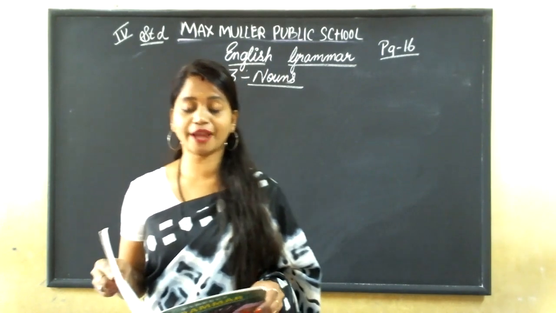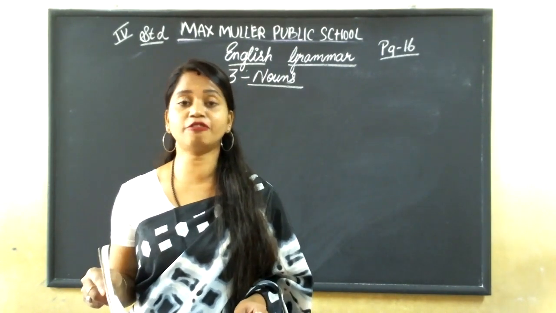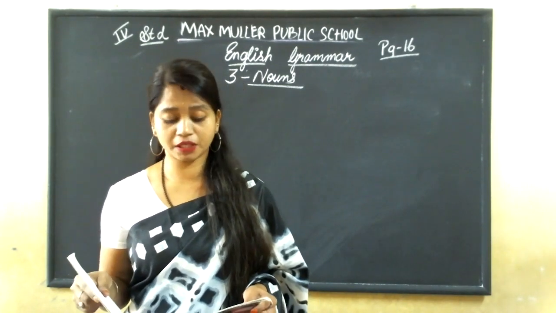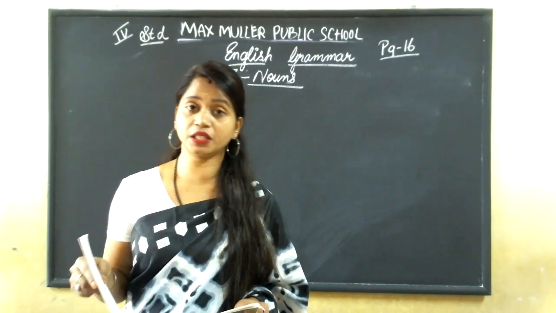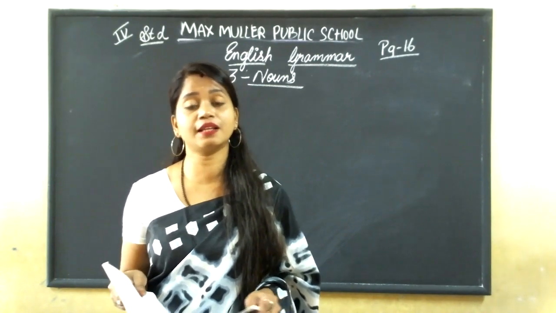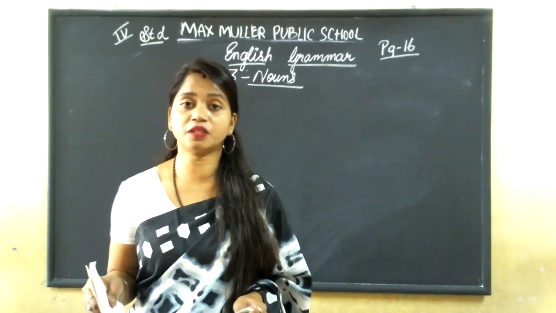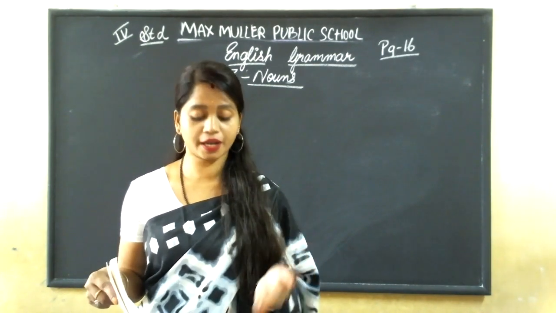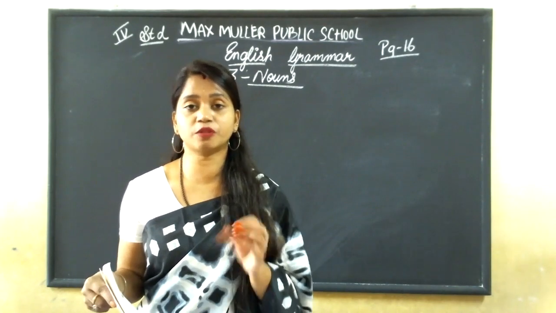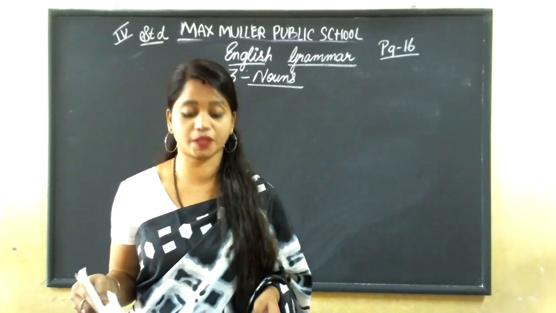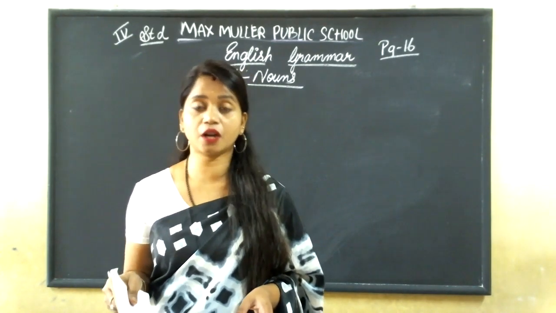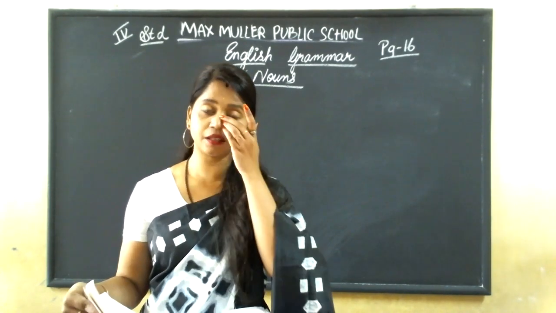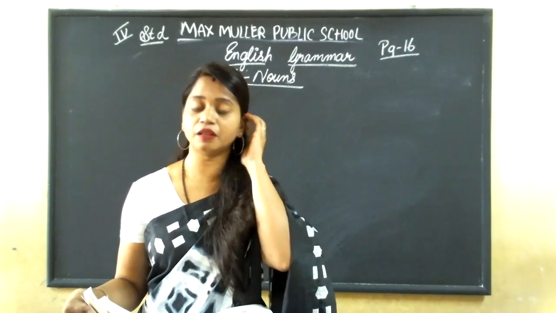See, nouns are of 5 types. Which are those? Proper nouns, common noun, collective noun, material noun and abstract noun. These are the 5 kinds of nouns here. Nouns means the naming words, we all know. Again, it is divided into 5 groups: proper noun, common noun, collective noun, abstract noun and material noun. We'll be learning each one by one.